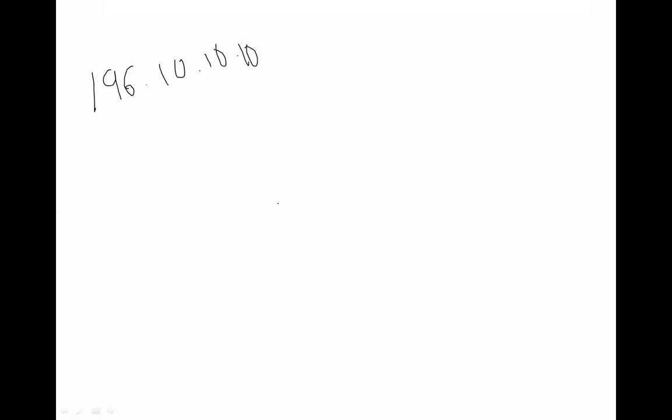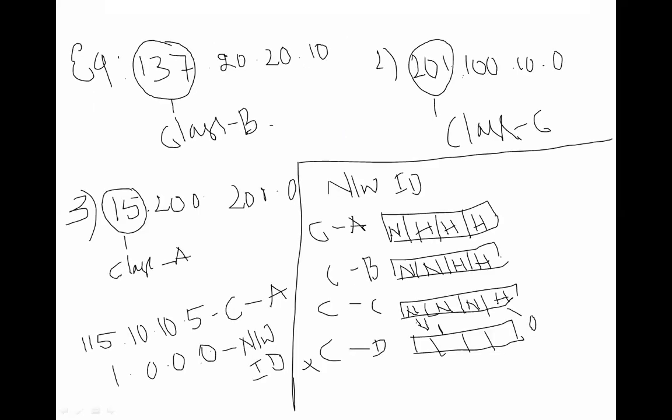196.10.10.10. Find out which class this is. Class C. Good. In class C, how many octets are reserved for network?